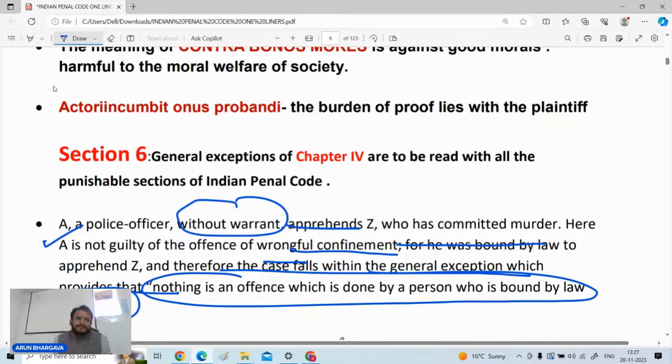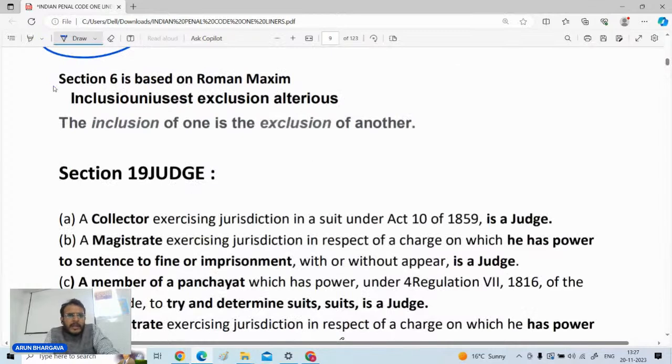So if any person who is bound by law to do it, under a mistake of fact does some other act, then there is a protection given in section number 76 of the IPC with respect to such persons. So section number 6 is generally giving a declaration that wherever the general exceptions are there in chapter number 4, all of them will be taken up and read together with all the penal provisions of the Indian Penal Code.